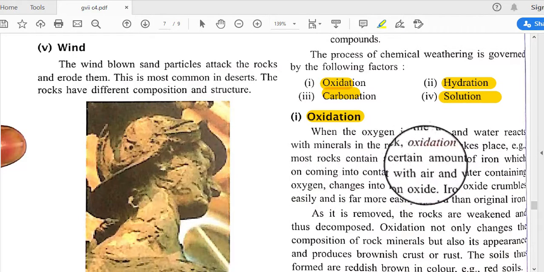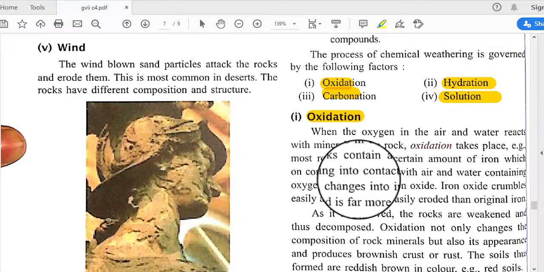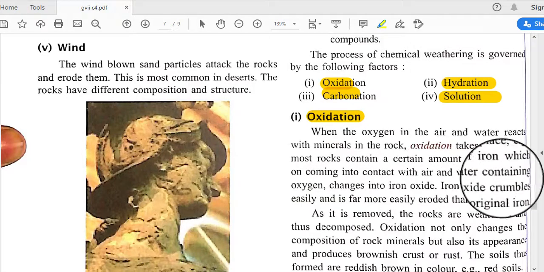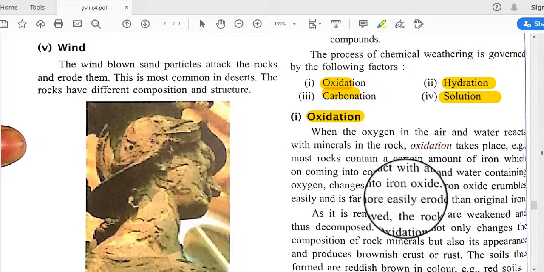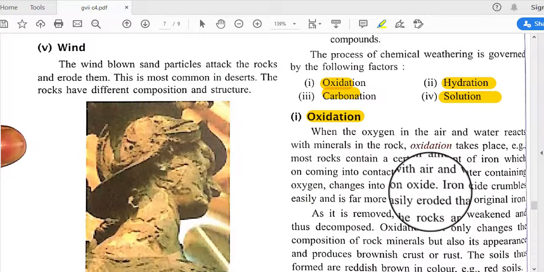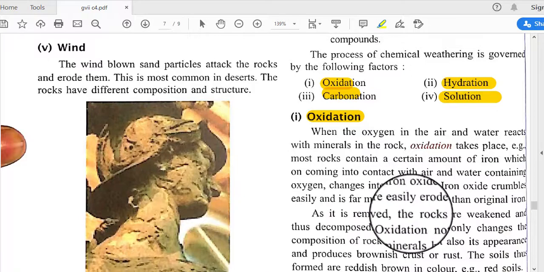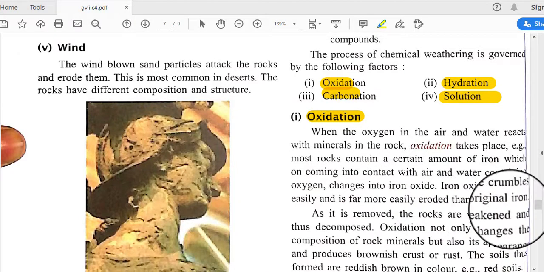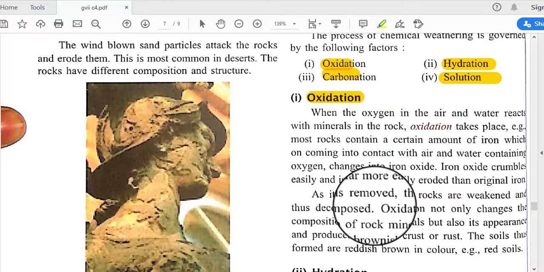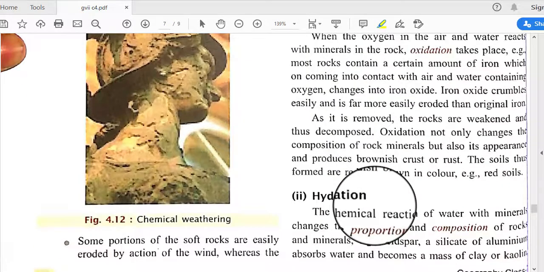For example, most rocks contain a certain amount of iron, which on coming into contact with air and water containing oxygen changes into iron oxide. Iron oxide crumbles easily and is far more easily eroded than the original iron. As it is removed, the rocks are weakened and thus decomposed.